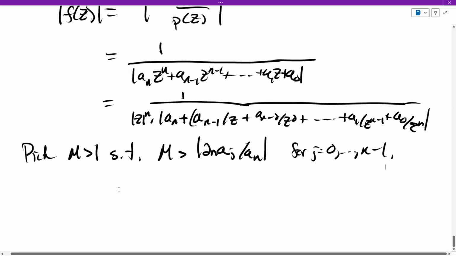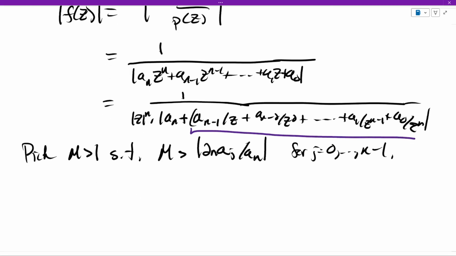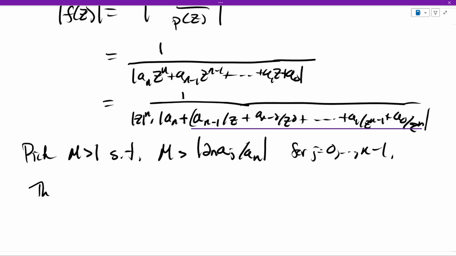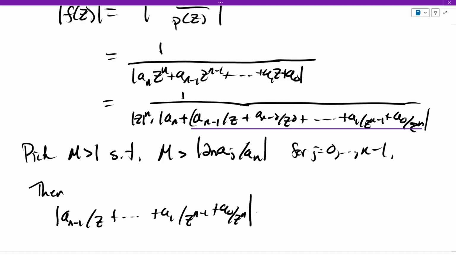All right, so now we're going to do a little bit of analysis on this term here. So this guy in size, plus a1 over z to the n minus 1 plus a0 over z to the n is, I claim, well, let me qualify something real quick.